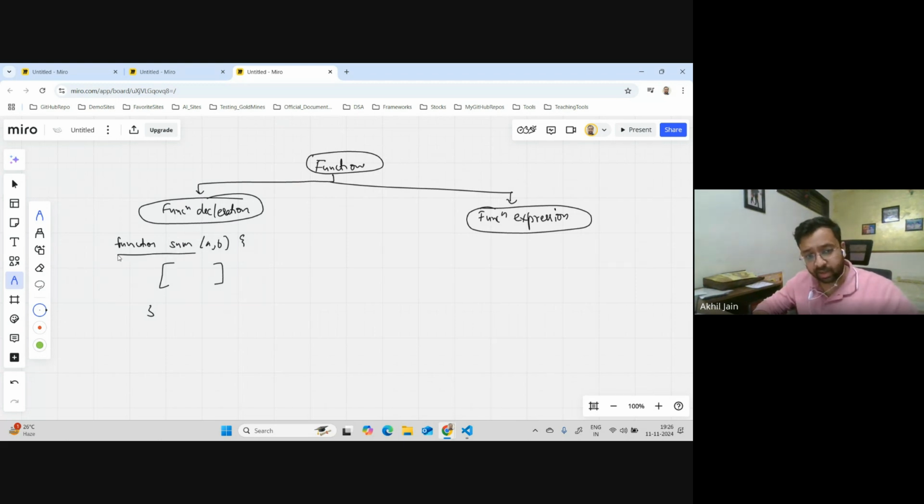But this part, creating a function like this, will come under the bucket of function declaration, where you're declaring a function and giving a name to it. So this is the name of the function. But there is an alternative way.